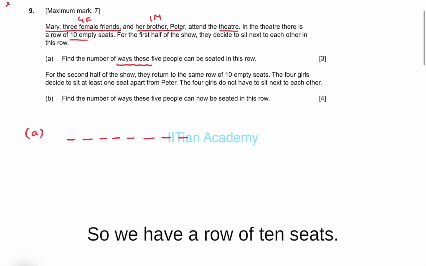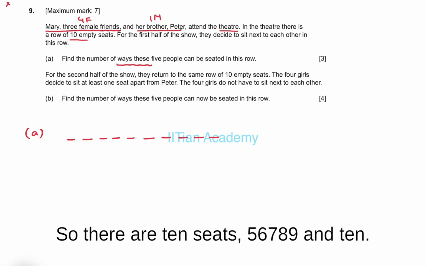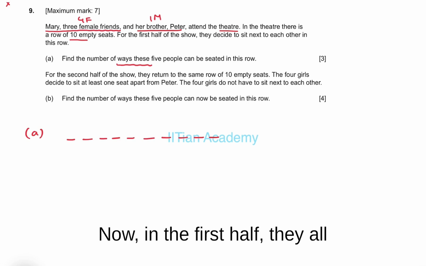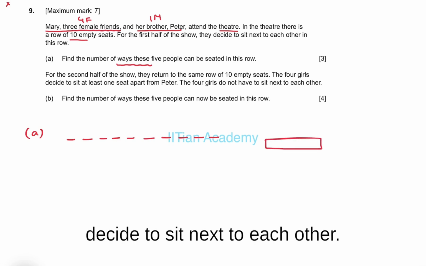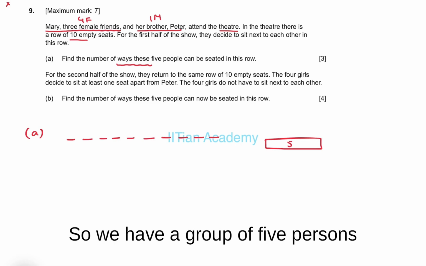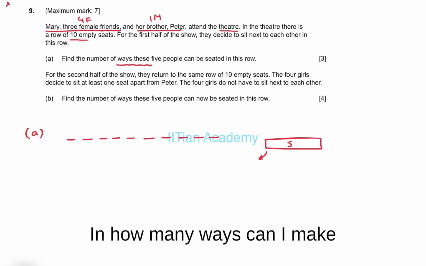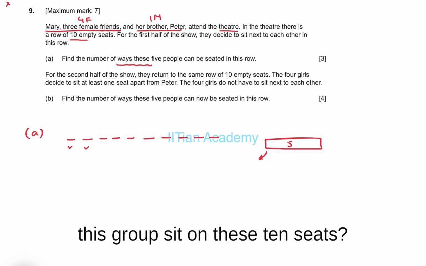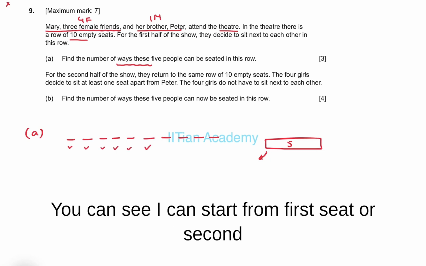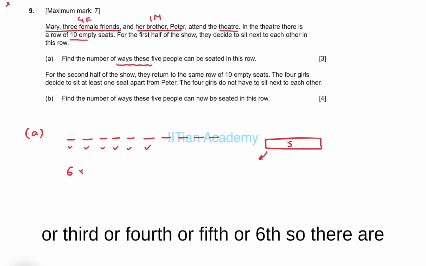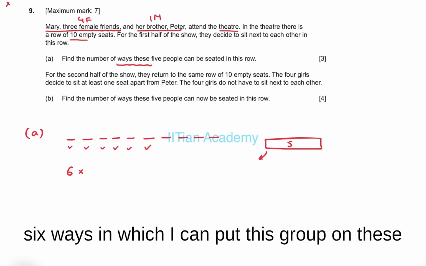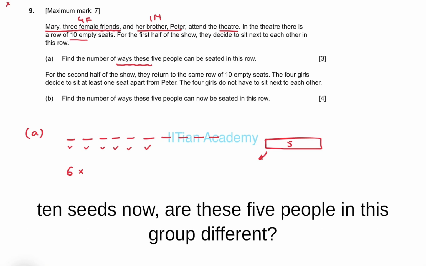So we have a row of 10 seats. So there are 10 seats, 1, 2, 3, 4, 5, 6, 7, 8, 9 and 10. Now in the first half they all decide to sit next to each other. So we have a group of 5 persons who will be sitting next to each other. In how many ways can I make this group sit on these 10 seats? You can see I can start from the first seat or second or third or fourth or fifth or sixth. So there are 6 ways in which I can put this group on these 10 seats.